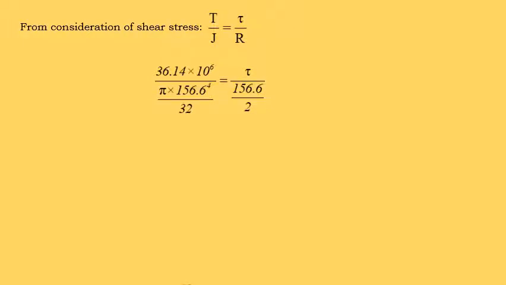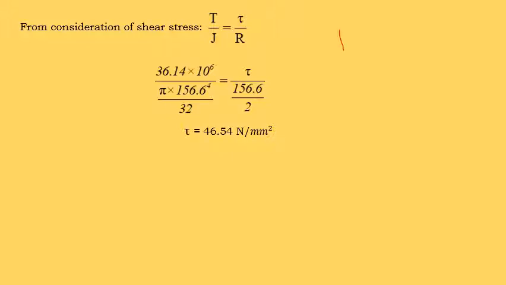Radius means diameter by 2. Correct. So therefore, substituting torsion value 36.14 into 10 to the power of 6, then polar moment of inertia pi d⁴ by 32, the diameter value you substitute here, then tau we can easily calculate from this equation. Tau is equal to 46.54 Newton per millimeter square.